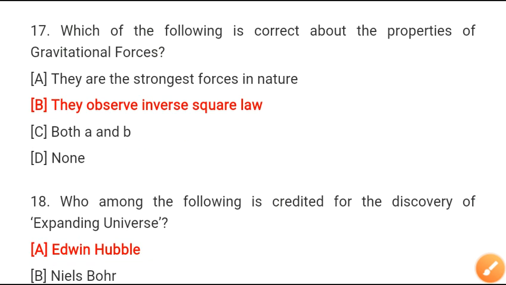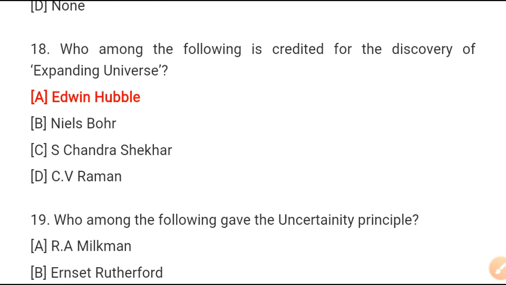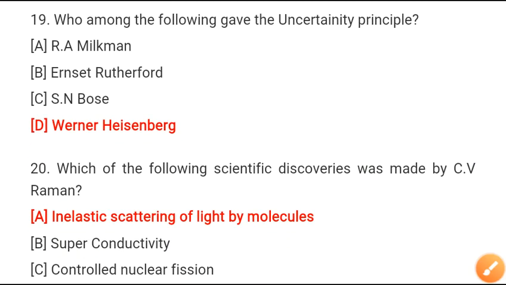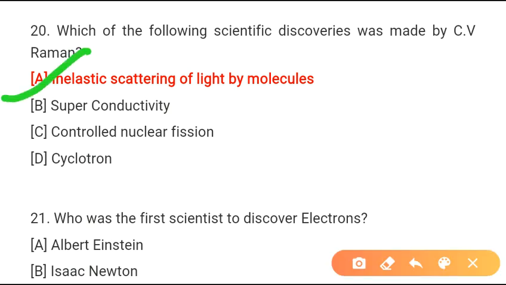Which of the following is correct about the properties of gravitational forces? They observe inverse square law. Who among the following is credited for the discovery of expanding universe? Edwin Hubble. Who among the following gave the uncertainty principle? Option D. Which of the following scientific discoveries was made by C.V. Raman? Inelastic scattering of light by molecules.